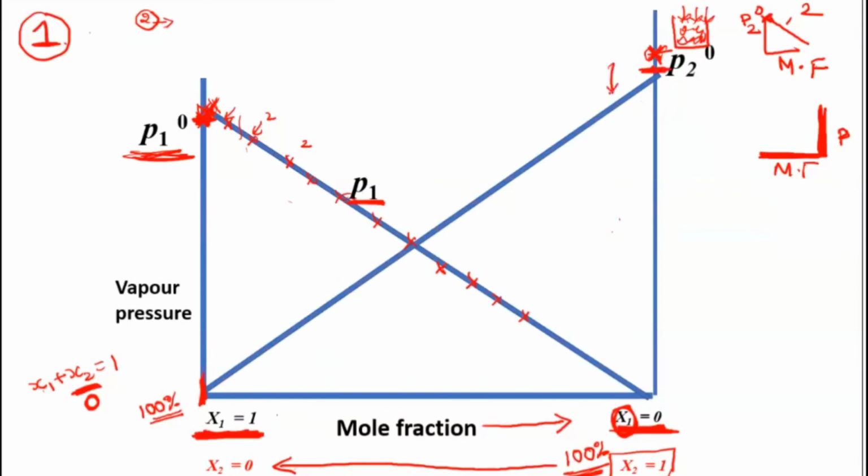Slowly, when I add P1, a little I added, you get to know that the vapor pressure of the second component became less, because a little contribution has come from P1 now. Again you add more P1, then still it will decrease. Again you add more P1. You keep on adding, and you will see that the mole fraction of x2 will start decreasing, because they are directly related to each other. You increase the mole fraction of the other component, and their vapors will become more.